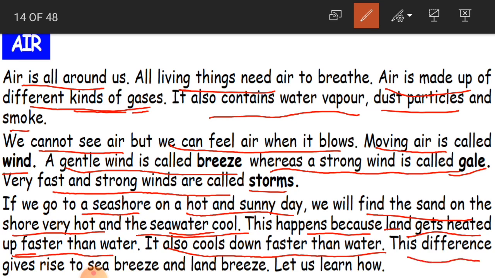And this difference gives rise to sea breeze and land breeze. Breeze is what, children? A gentle wind, a very slow movement of air.